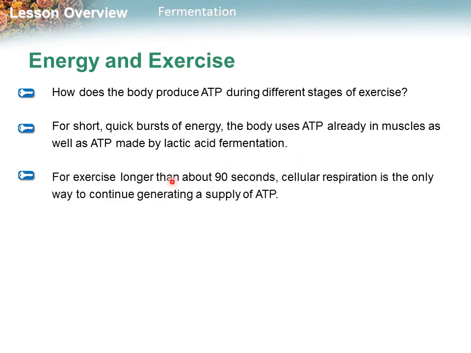For exercise longer than about 90 seconds, cellular respiration is the only way to continue generating a supply of ATP. So if the exercise is a short, quick burst of energy, the body uses ATP already in the muscles as well as ATP made by lactic acid fermentation. But for longer exercise, longer than 90 seconds, cellular respiration is the only way to continue generating a supply of ATP.